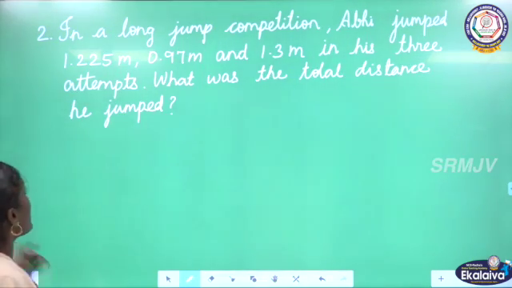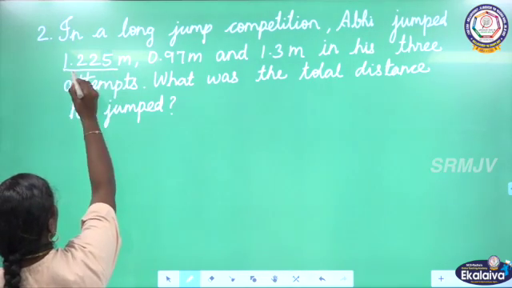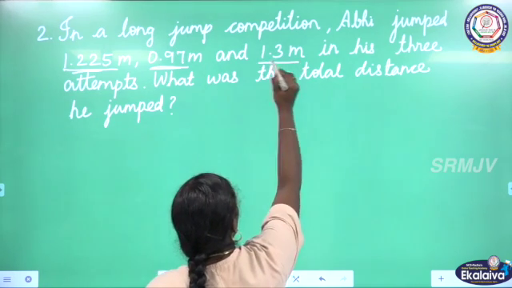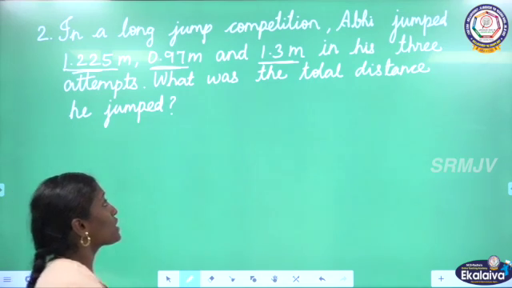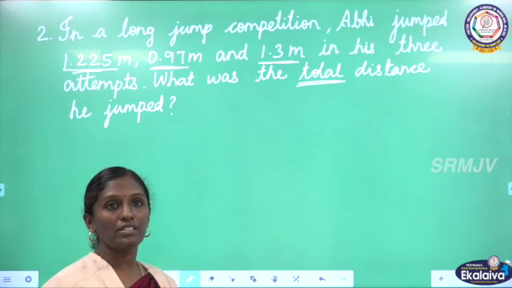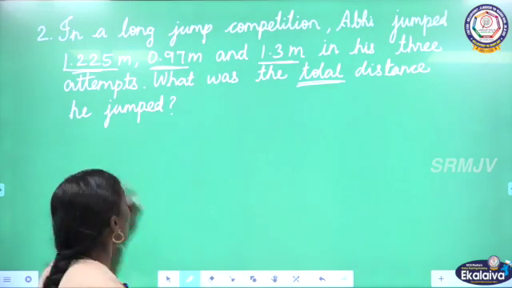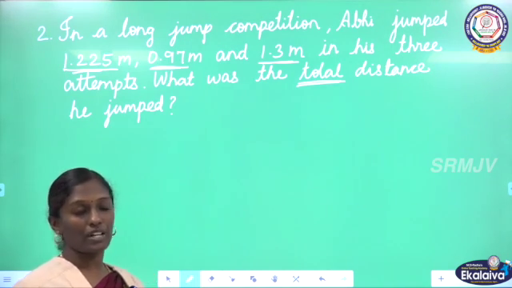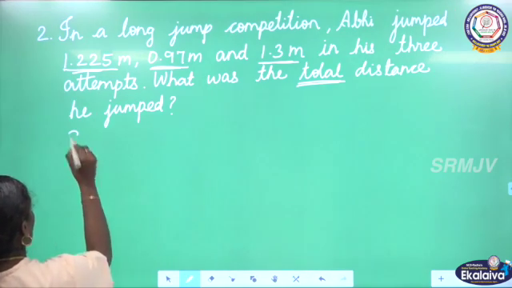The next question. In a long jump competition, Abhi jumped 1.255 meter, 0.97 meter and 1.3 meter in his 3 attempts. What was the total distance? Here the clue word total is given, so we have to find the total of the 3 distances. So what is given? The distance he jumped in 3 attempts is given. Now we are going to find the total distance he jumped. Let us start the solution.